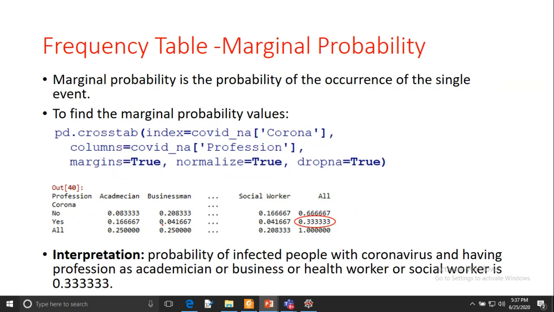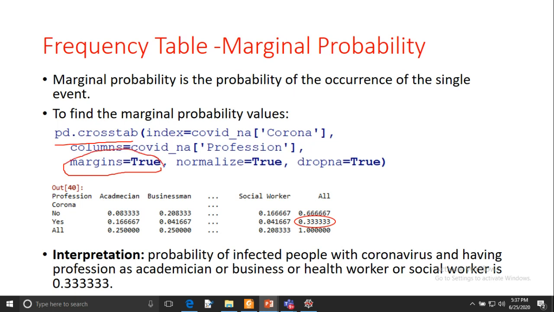Now we can create a frequency table for marginal probability. Marginal probability is the probability of occurrence of a single event. So either of the events can occur and we will calculate the probability of that event. If you want to calculate the marginal probability, you can use the same function, but the only difference is that you are passing one more additional keyword, which is margins.